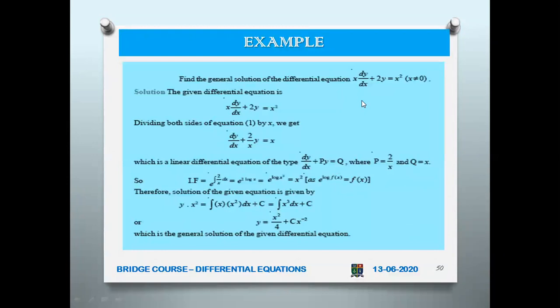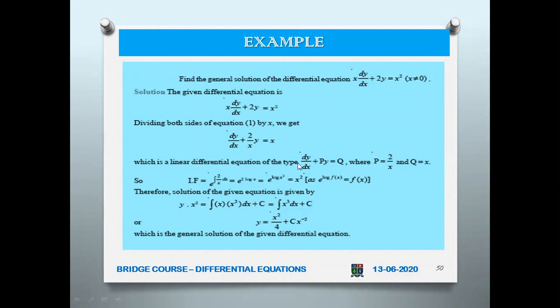Okay. So here, x into dy by dx plus 2y equal to x squared, given that x is not equal to 0. How will you solve? Now you write this dividing both sides by x: dy by dx plus 2 by x y equal to x.